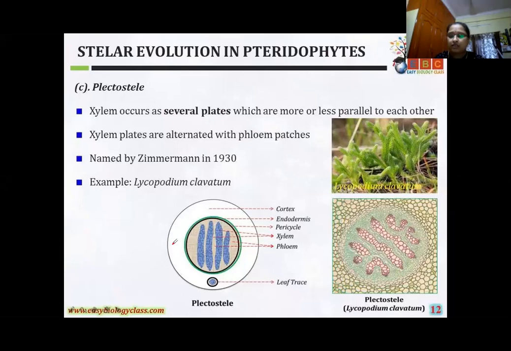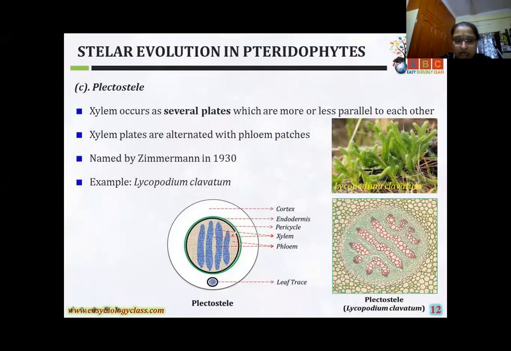See here, girls, the third one is the plectosteel. What is a plectosteel? In this type of actinosteel, you know what is the actinosteel? In actinosteel, xylem in the form of radiating arms is there, and the phloem is in isolated patches alternating with the xylem. Here, what is the plectosteel? In this type of actinosteel, the xylem occurs